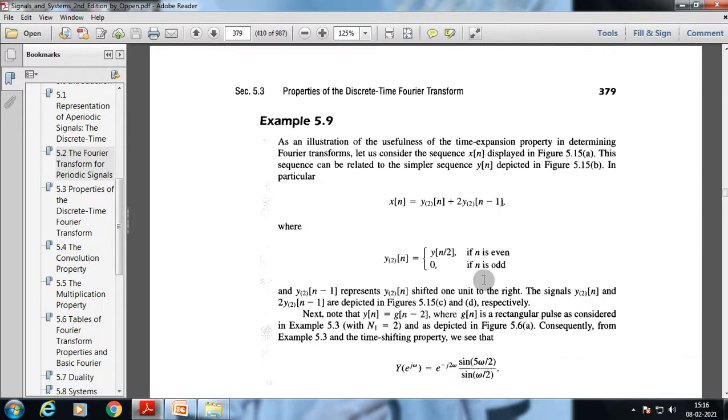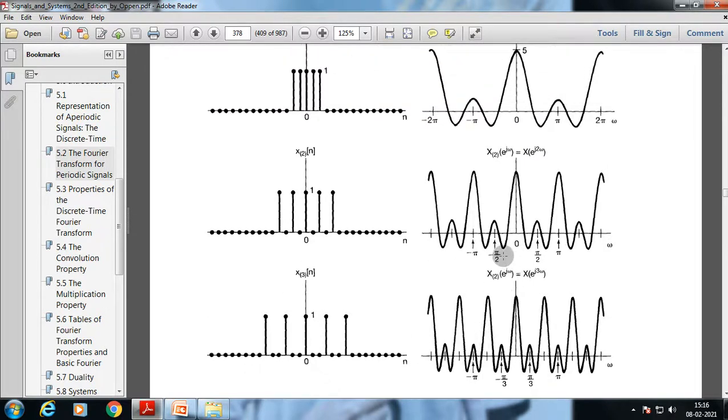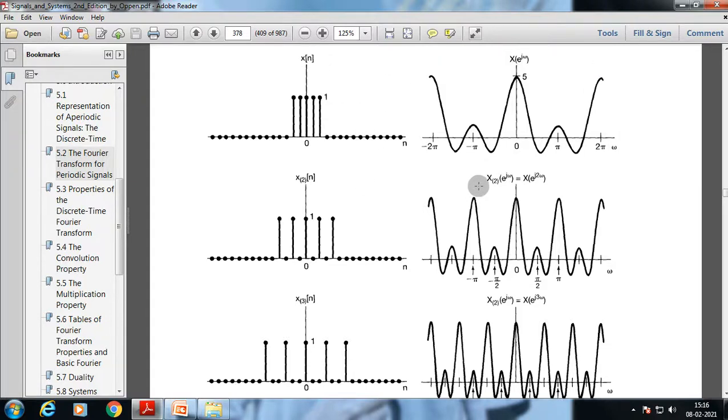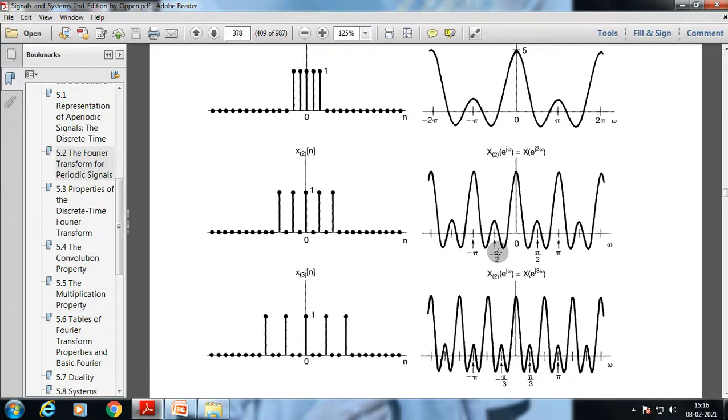That's a very important part to understand here, the basic relation: as we increase n, the frequency will decrease in the time domain region, but as we convert this from time domain to frequency domain, it shows that the frequency is increased. The frequency of the frequency domain basically is increasing. Basically the specific pattern is repeating itself in a further smaller time. So that's the basic that we have discussed.